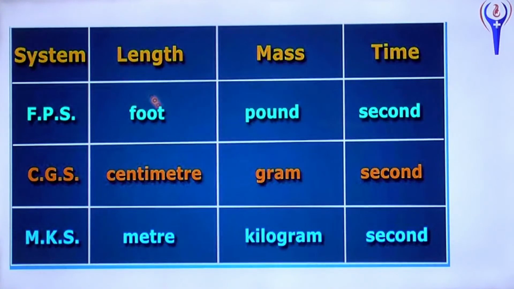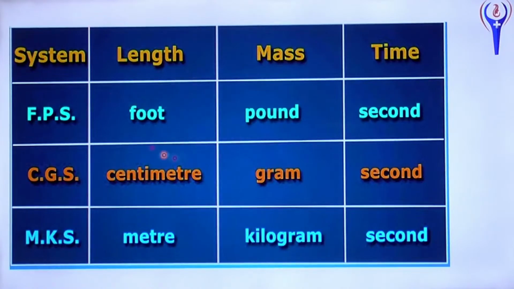There are different systems of units used, based on length, mass, time. FPS means foot, pound, second. It is a British system of units. They measured length in foot, mass in pound, time in second. CGS, they measured length in centimeter, mass in gram, time in second. MKS, meter, kilogram, second, measured length in meter, mass in kilogram, time in second. So there will be different systems of units like this.